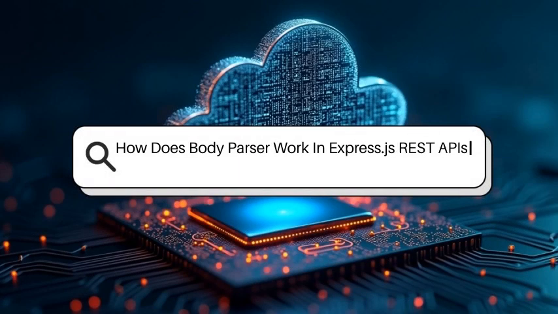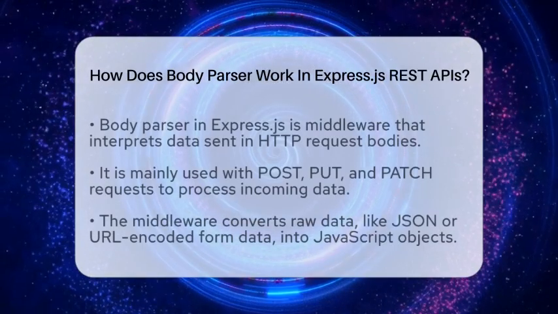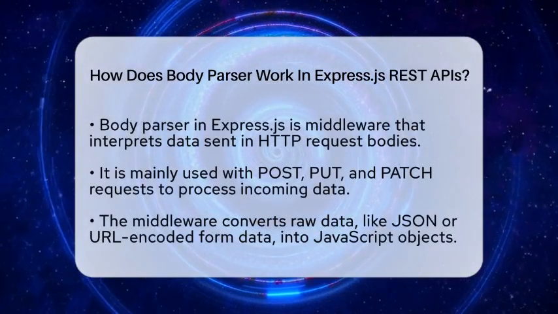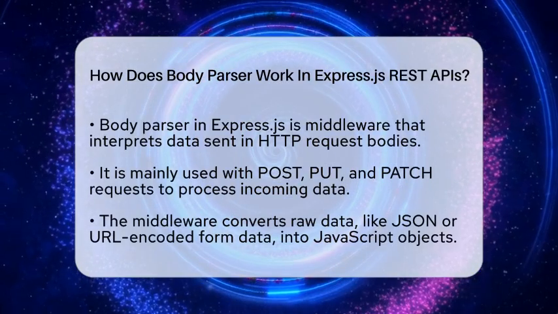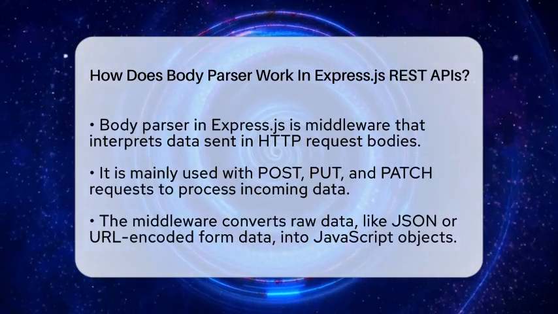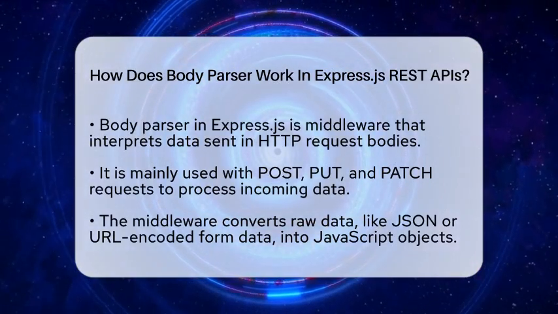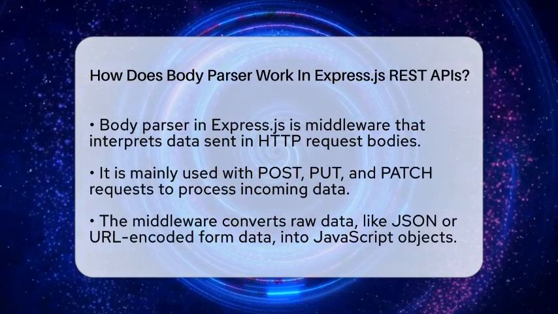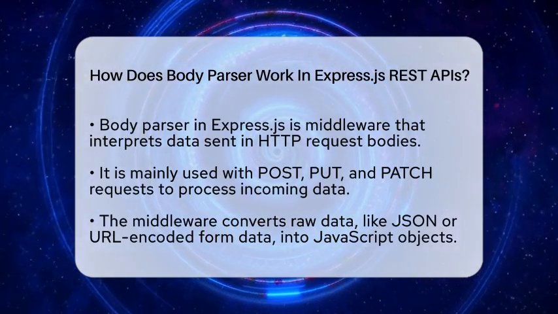How does Body Parser work in Express.js REST APIs? Imagine you're sending a message to your server with a lot of information, like a form or a data object. How does your server understand what you're sending? That's where Body Parser comes into play.